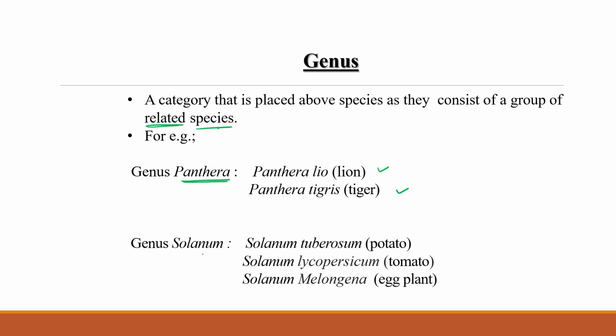If we are discussing plants, then potato, tomato, and eggplant, all three are different morphologically, but they have a certain kind of similarity. So all three of them come under the Solanum genus: Solanum tuberosum, Solanum lycopersicum, and Solanum melongena for eggplant. So all related species come under one genus category.